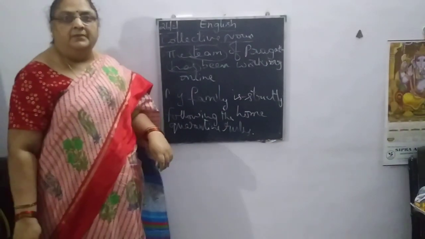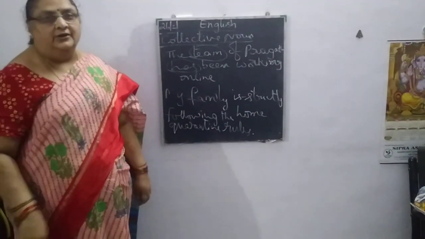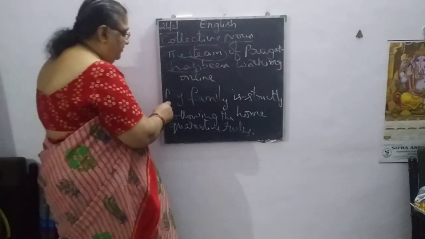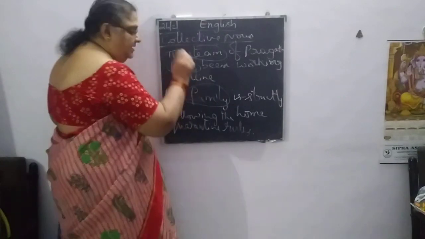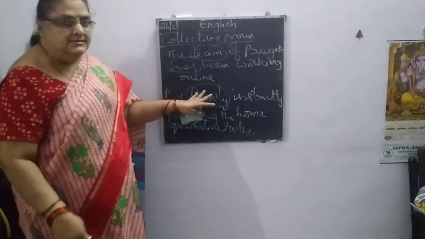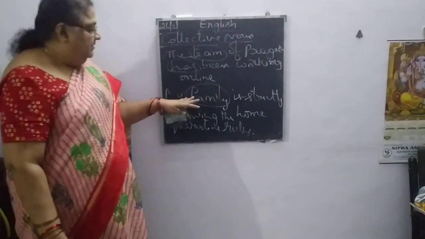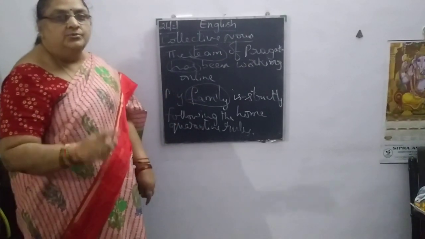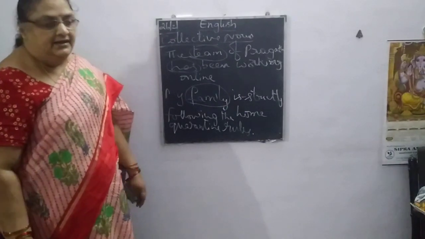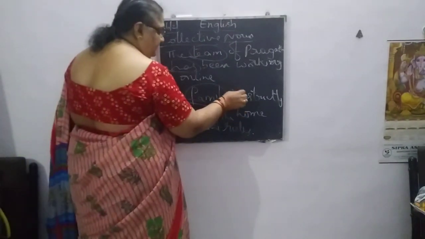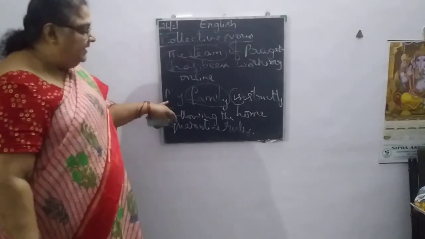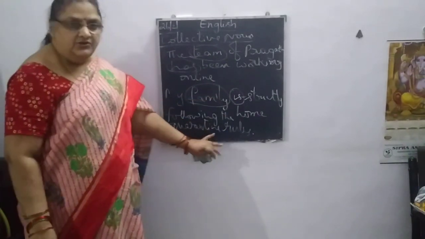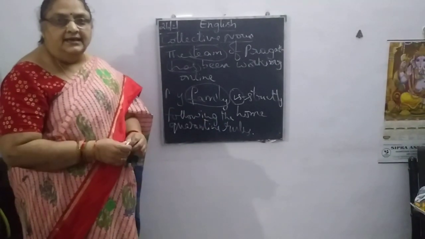We are guided by the government to follow certain rules to be safe at home. So here I have been telling about my family. Family may consist n number of people, but family as one particular team, as one singular subject I have taken. So I wrote here singular verb. My family is strictly following home quarantine rules. Is it clear to you?